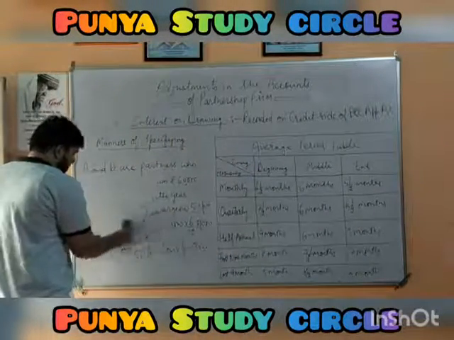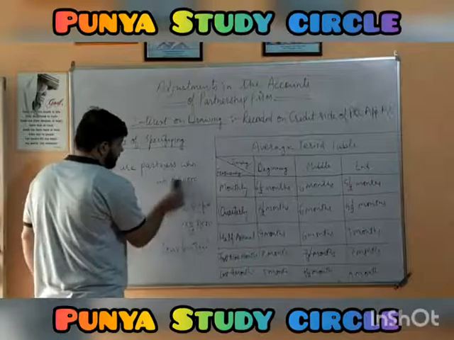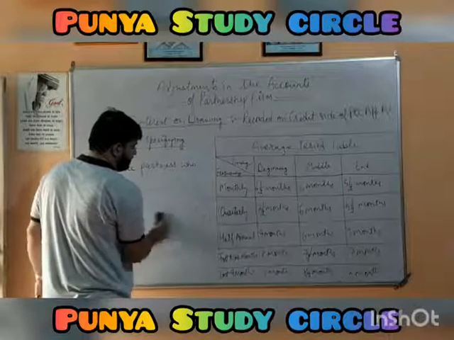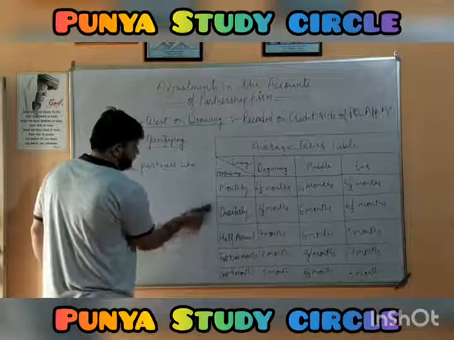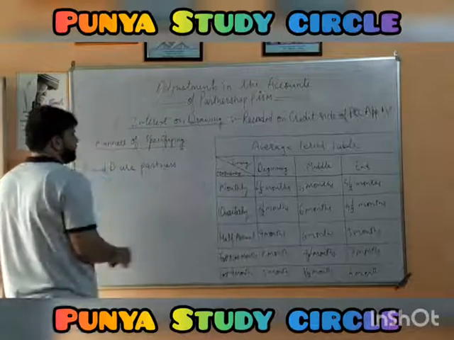Here we are having again two partners A and B, but they have withdrawn equal amount at regular interval.